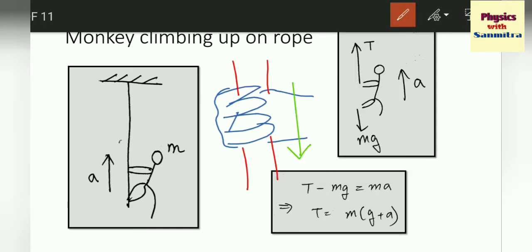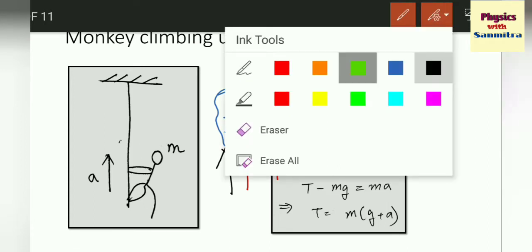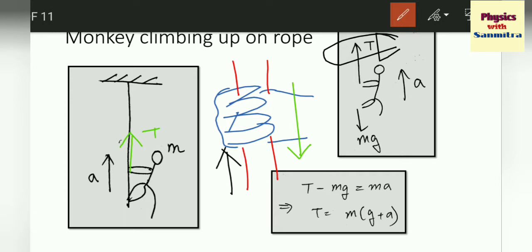downwards with its hand, and the rope is pushing the monkey with an equal and opposite force, that is upward. Exactly, that is this tension which we are talking about. So the rope is exerting a force of T upwards on the monkey. That is actually the reaction to the force exerted by the monkey downwards on the rope, and it is due to friction between the hand and the rope.